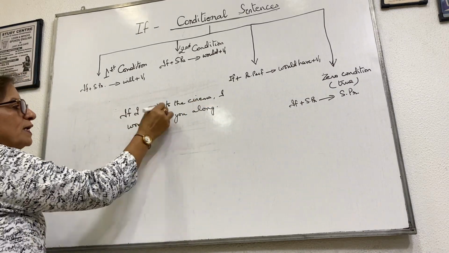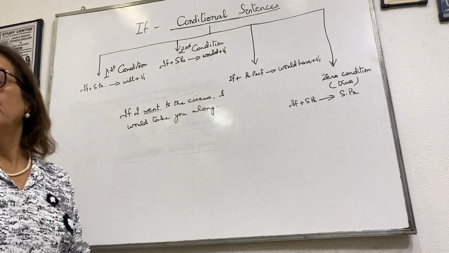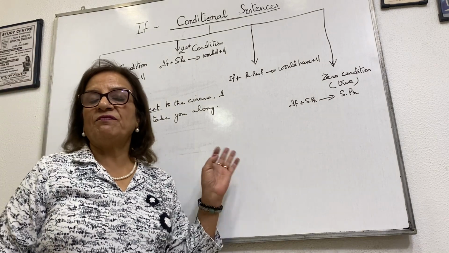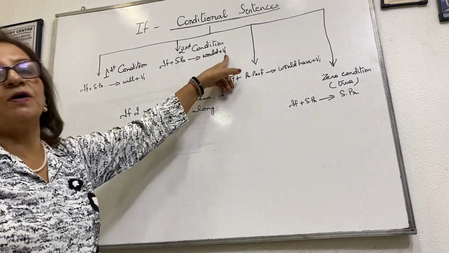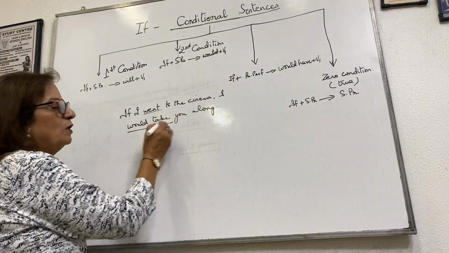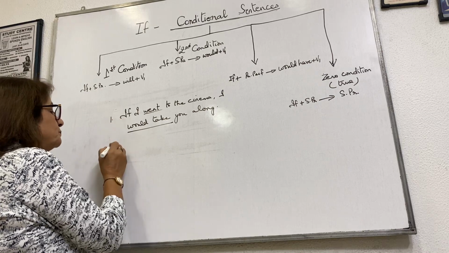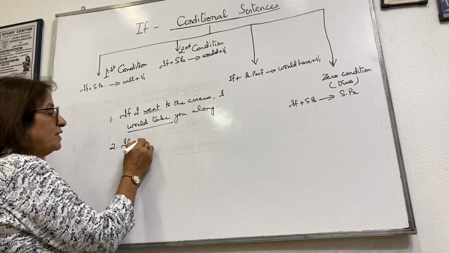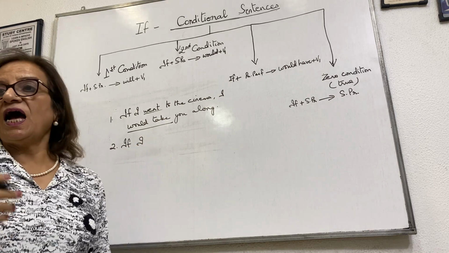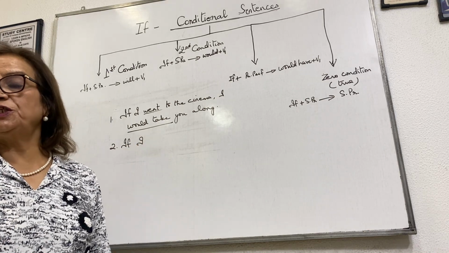Now here earlier I had said if I go, simple present. But now I have taken simple past. If I went to the cinema, I would take you along. Would plus verb in the first form. If I studied, I said if I study, I will close the door. Now I have changed into past.